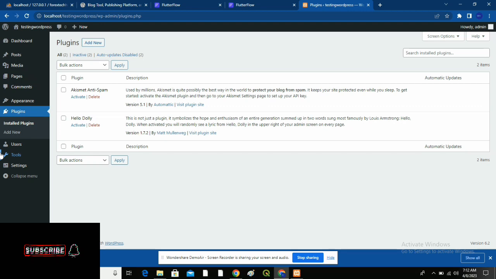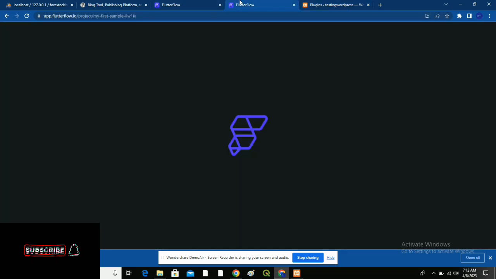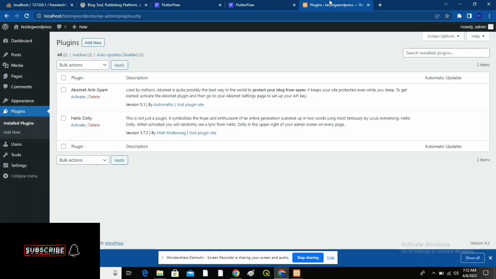Now, Flutterflow is one of the best platforms for beginners who have no knowledge of coding, for me right about now. This is the Flutterflow right here. It helps you to create and design any kind of app that you want with just the drag and drop features. So the only thing that will be limiting you from creating whatever kind of app is your creativity, your ideas. You understand? So I'll be teaching you guys in depth.